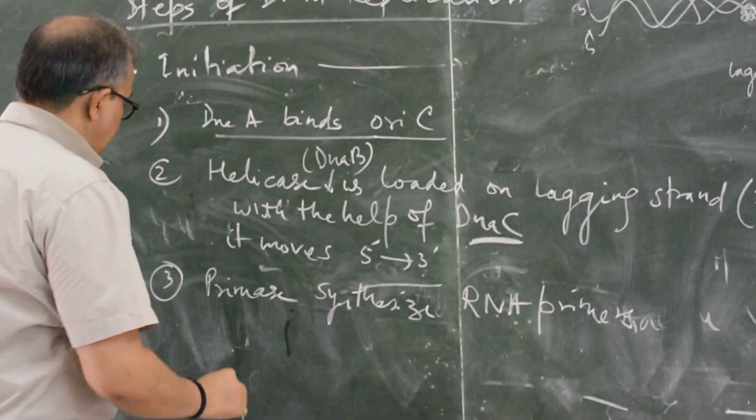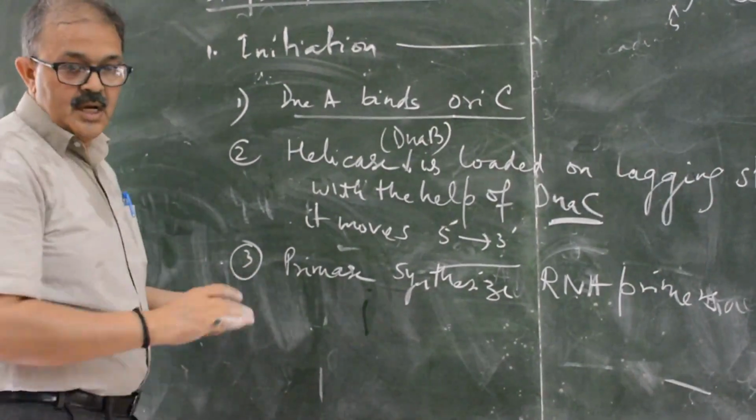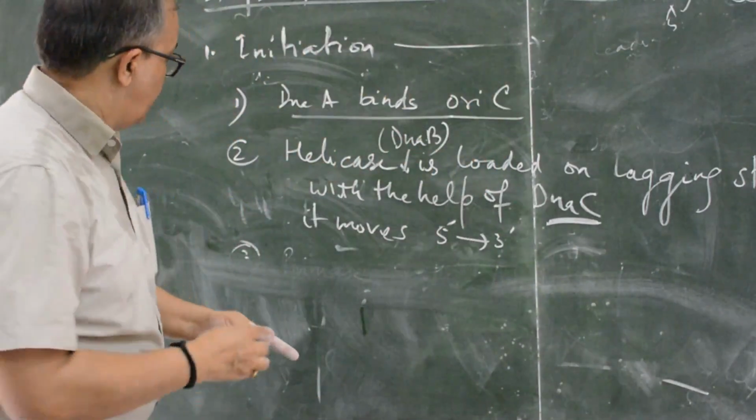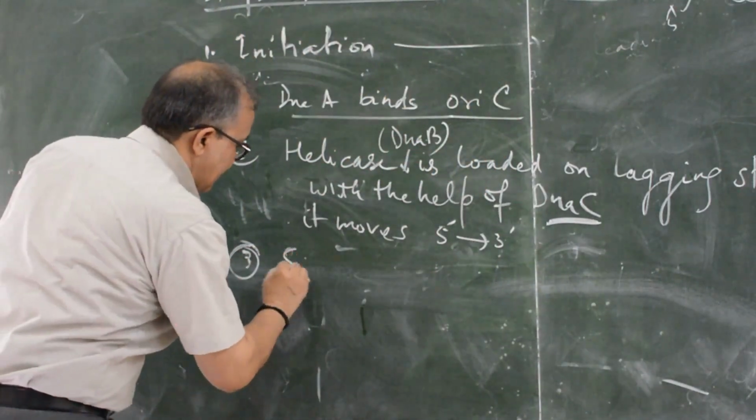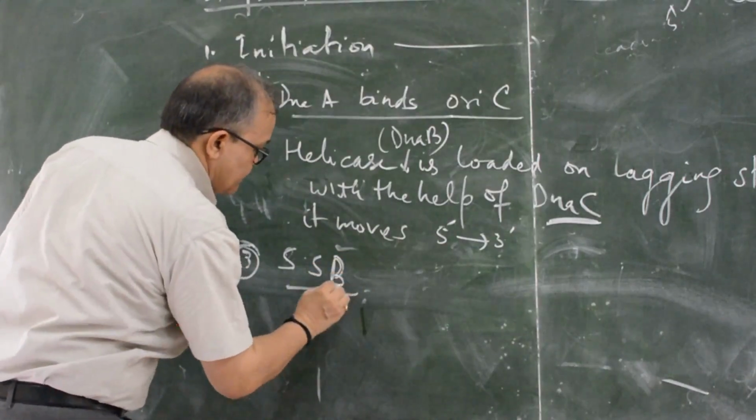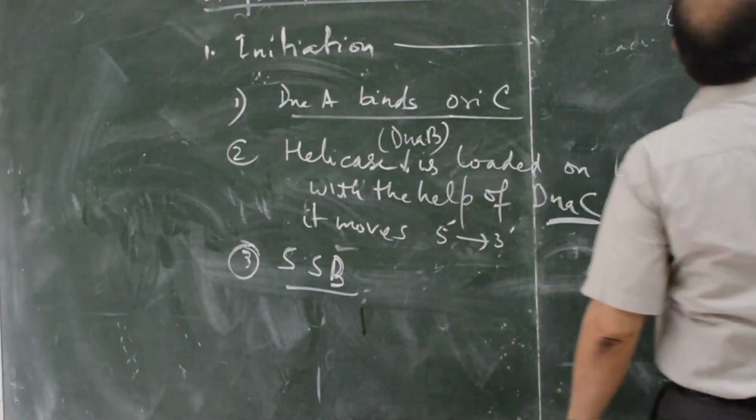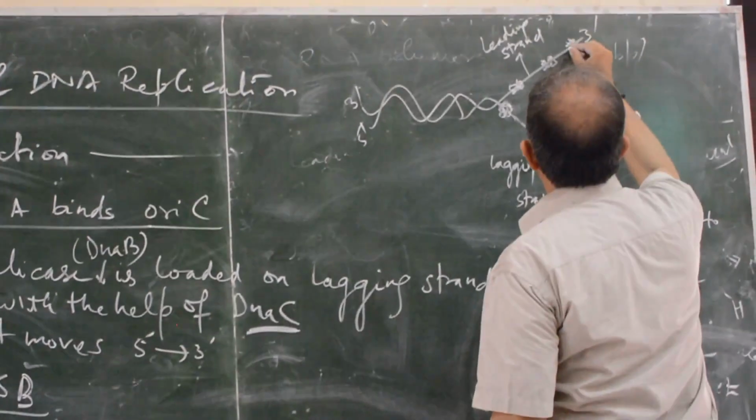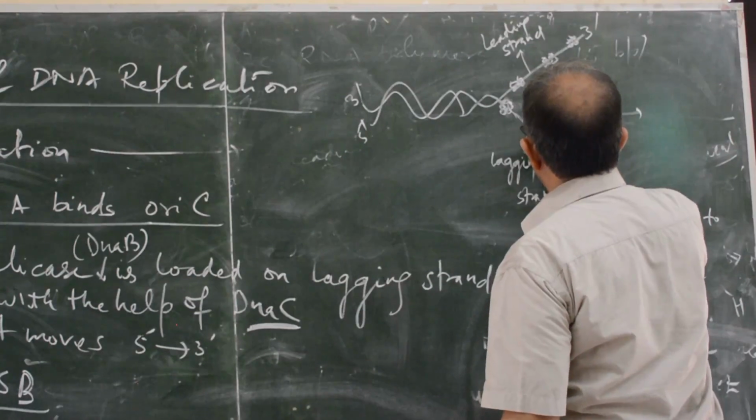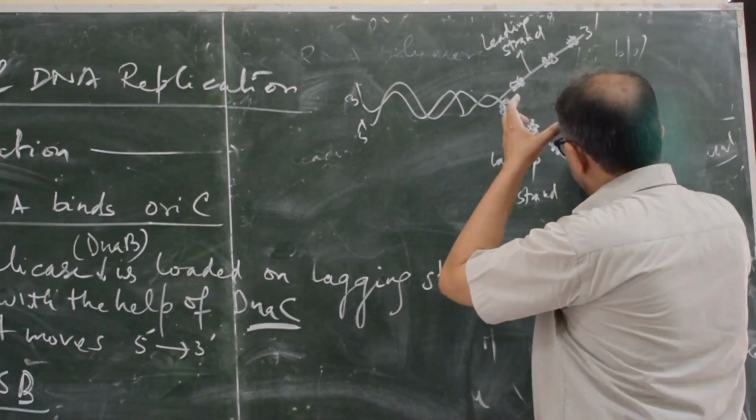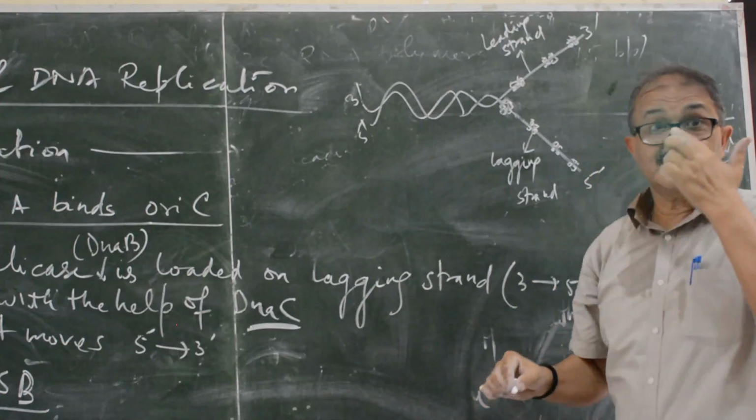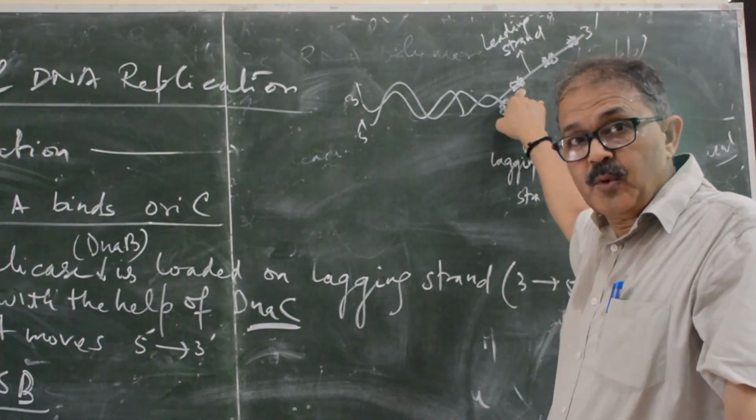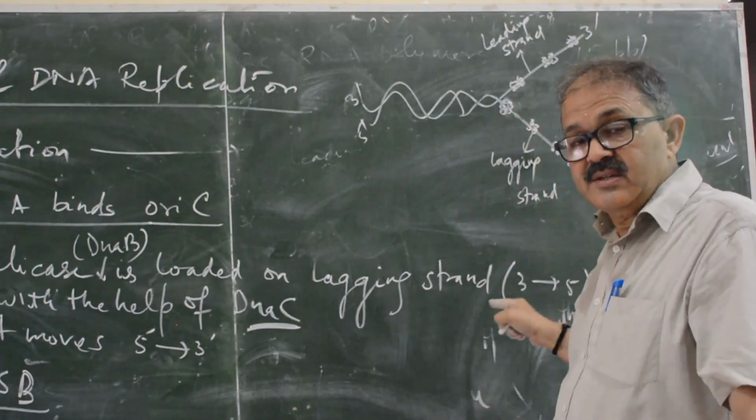Primase enzyme. Before that, I will miss one thing here, no problem. Single strand binding protein binds both of the strand. It is a tetramer. Single strand binding protein, and make it single stranded.